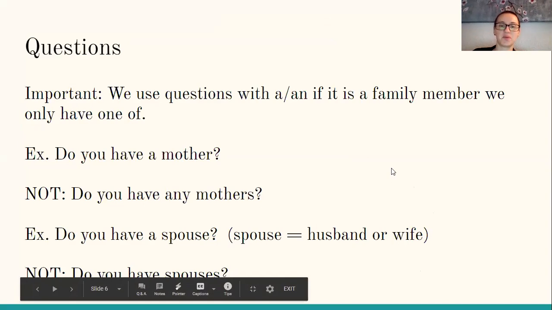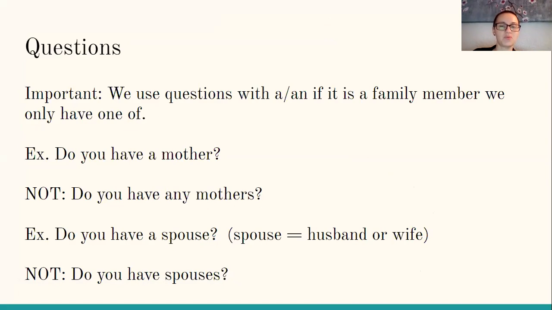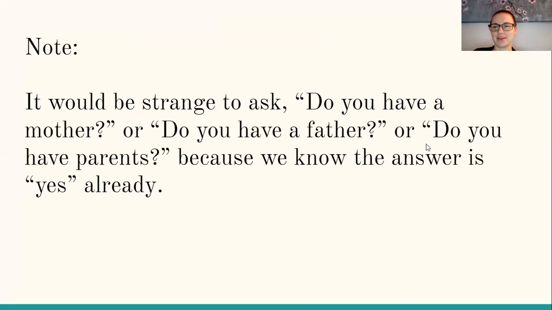So again, if it's a family member that you would only have one of, we will use a or an in those questions. We won't see those questions on our activity today. I just wanted to bring that up in case there were any questions about those questions. It would be strange to ask though, do you have a mother, do you have a father, or do you have parents? Because we know the answer is yes already. So you won't see that question in the activity.